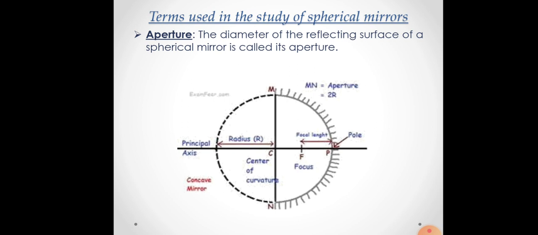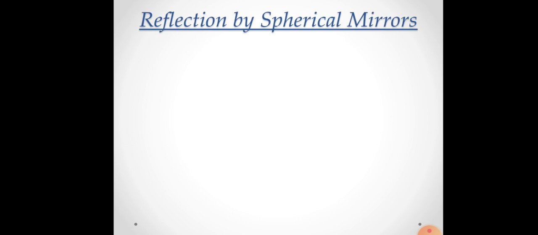And the straight line passing through C, F and P, the black one, is called your principal axis, right? The distance between F and P is your focal length, and the length from C to P is your radius of curvature. I hope it is clear. This is in this diagram, right? Okay. Now moving on to reflection by spherical mirrors.